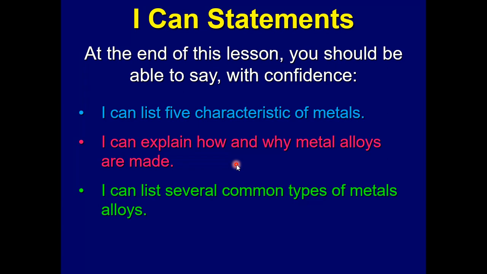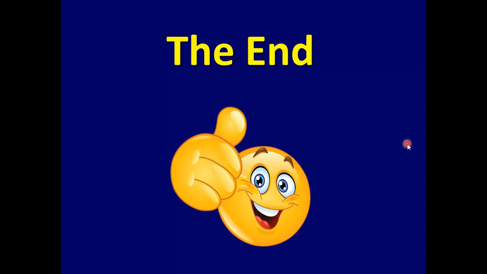They're made to give pure metals more desirable characteristics. And then list several common types of metal alloys. There's sterling silver, steel, bronze, brass, and different carats of gold. So there's several examples you could use. Right, so that's the end of this presentation.